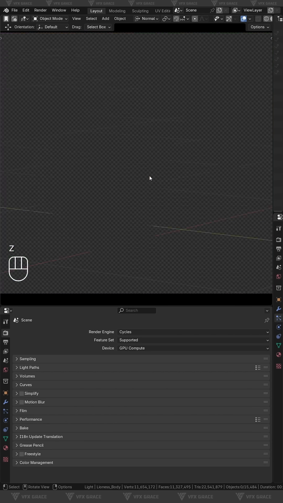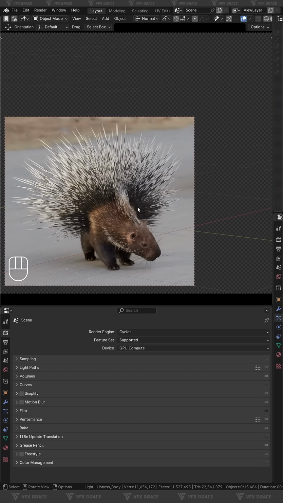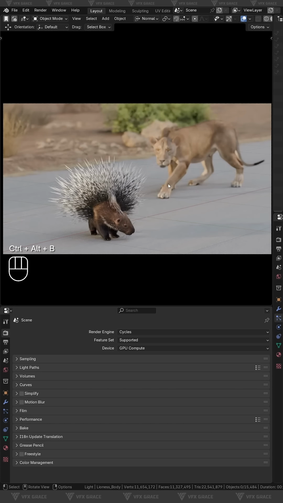Third is Ctrl+B. While rendering, you can box select a region to render only that area. Press Ctrl+Alt+B to quickly restore the full render view.